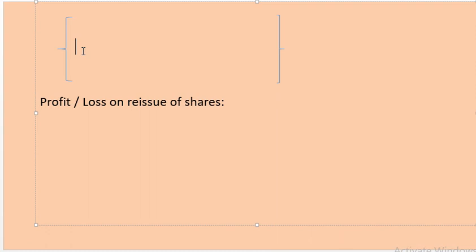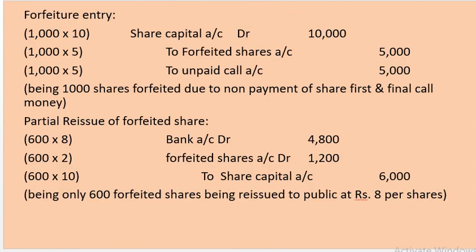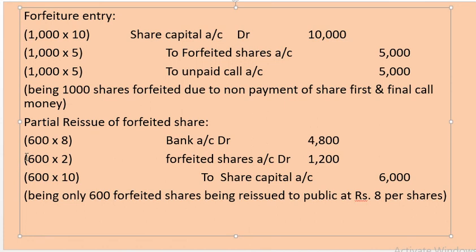So, here we are taking that 3,000 amount which has been credited for 600 shares. From this value of 3,000, which is actually paid by the shareholders, we are going to deduct the loss sustained by the company because of reissue of shares.